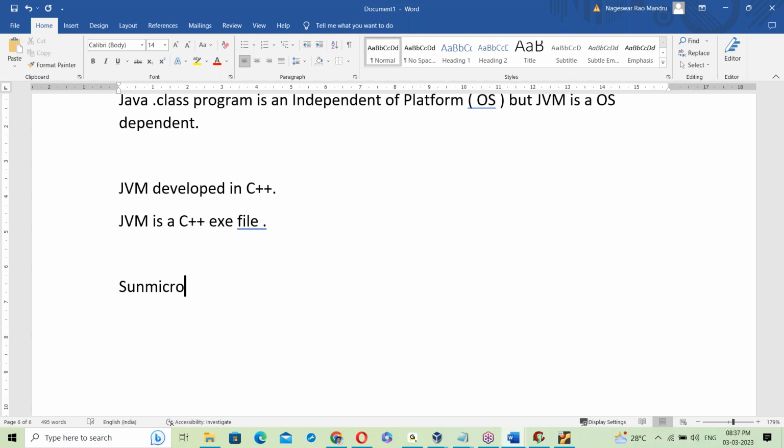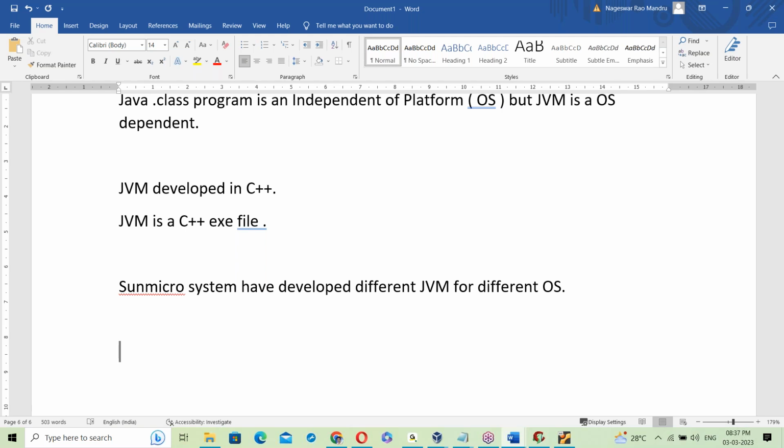So what happened here? Sun Microsystems developed different JVMs for different operating systems: a JVM for Windows OS, a JVM for Linux OS, a JVM for Mac OS, a JVM for Solaris.